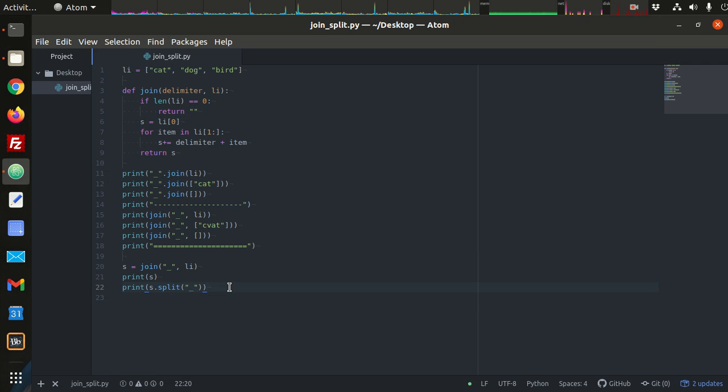Okay, and then we'll try a couple of other scenarios. What if your string has just one element in it? Cat. That should be cat. There we go. So our string just has one element, cat. What happens when you split it over the delimiter and the delimiter does not exist in the string?